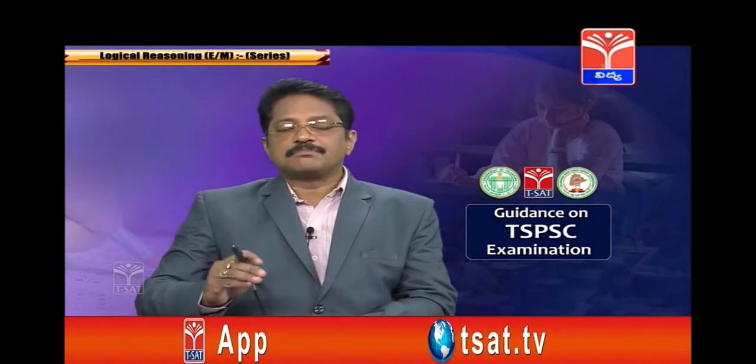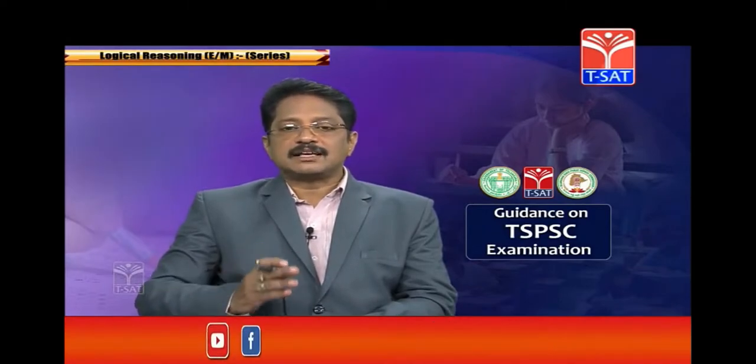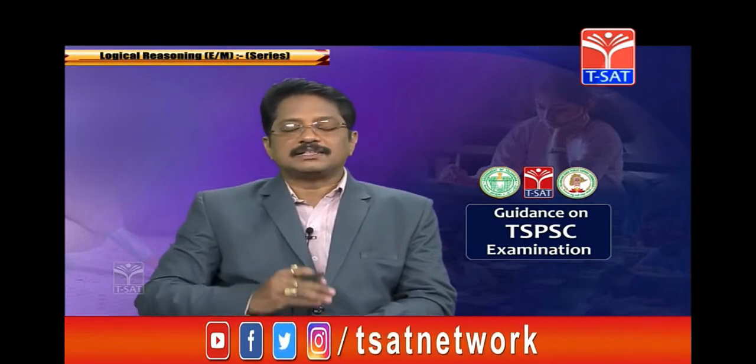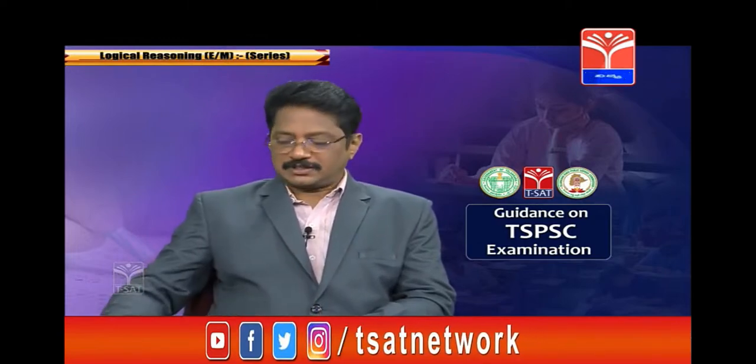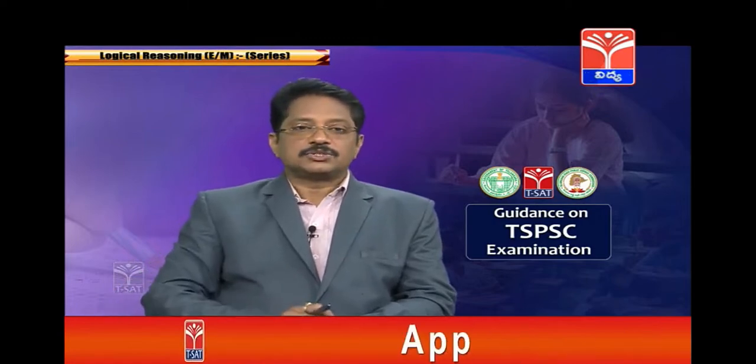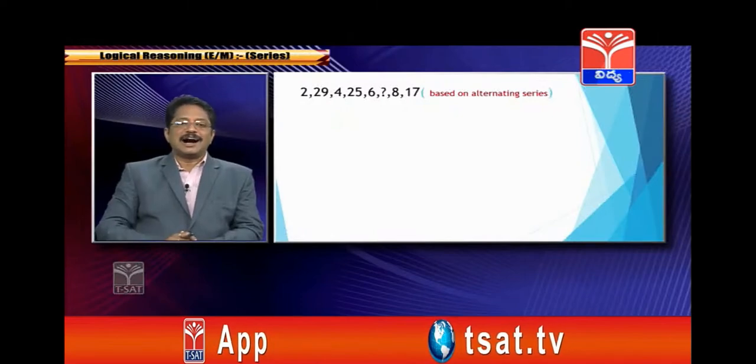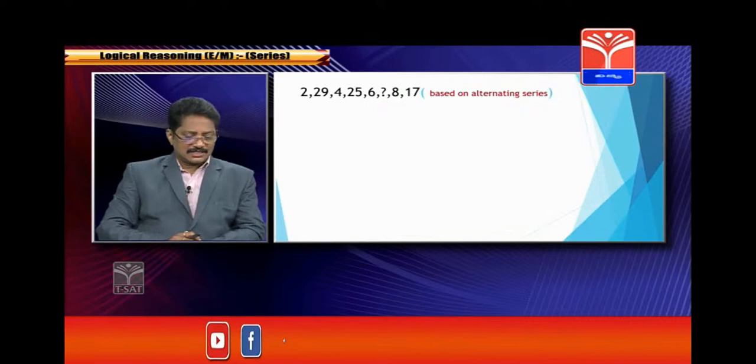series, every number will be generated by the sum of its preceding 2 numbers. Clear? In this manner, generally the Fibonacci series question will come. Now we will check 2, 29, 4, 25, 6, 8, 27. This is an alternate series, we call it alternate series.